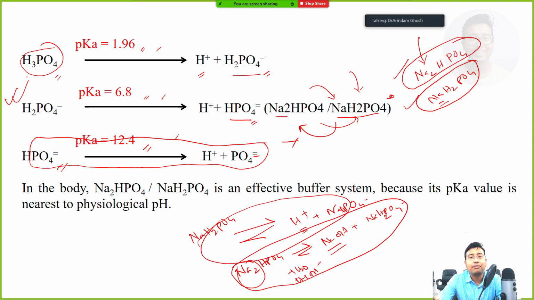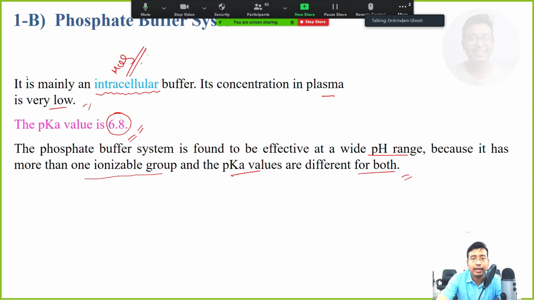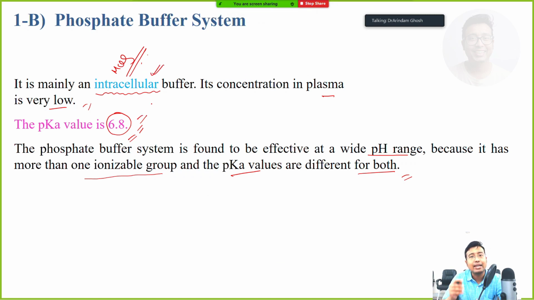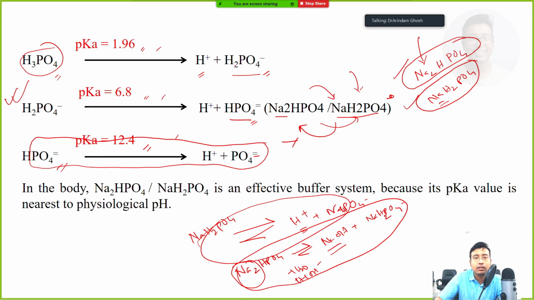Phosphate buffer, if you are asked to write a short note, I think there are too many things I have written in this slide. Just remember, this is an intracellular buffer. The pKa is 6.8. It has a wide range of action. There are multiple pKa values because there are multiple ionizable groups, and next you write this reaction and mention that the third reaction does not happen in a biological system. The phosphate buffer in a biological system remains in its sodium salt form.